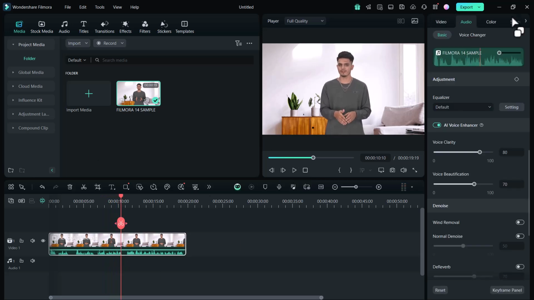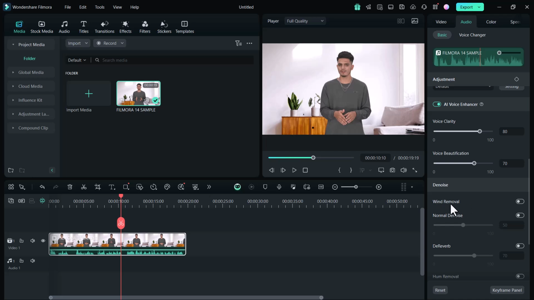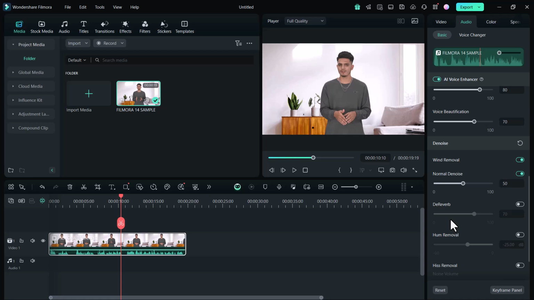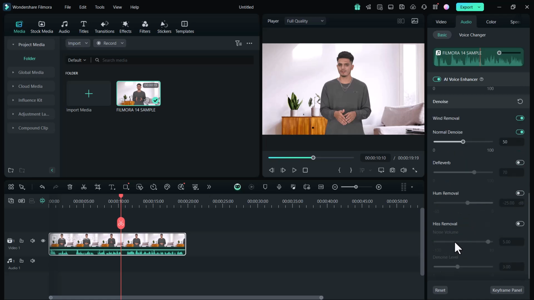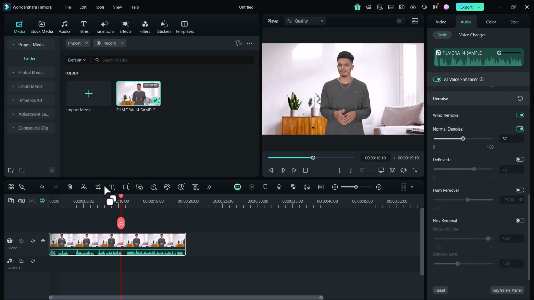And down below here we have some other options like wind removal and normal denoise. You can also enable these options. You can also use de-reverb, hum removal and hiss removal. Now let me play the video again.